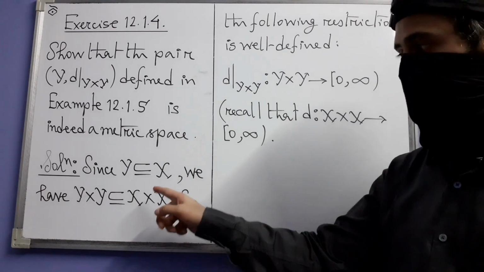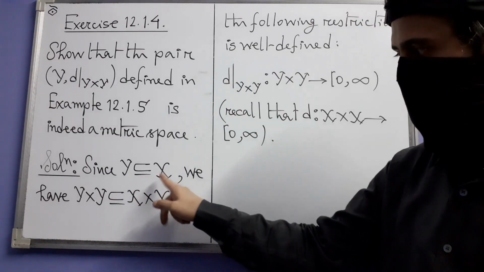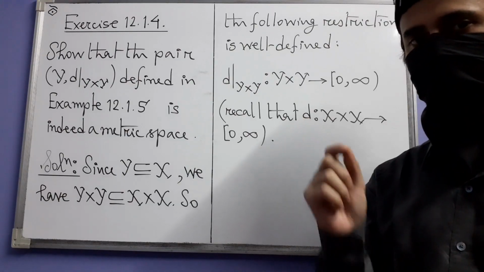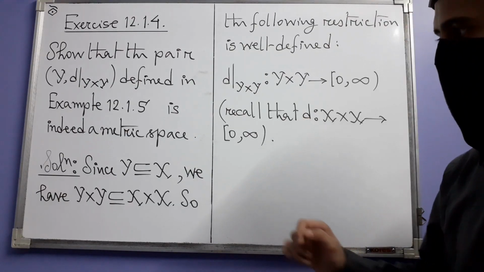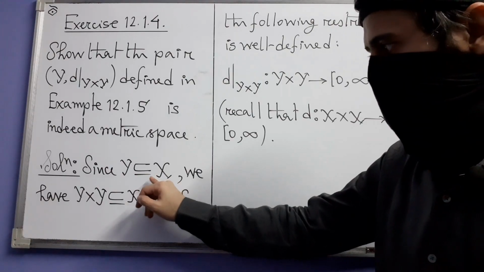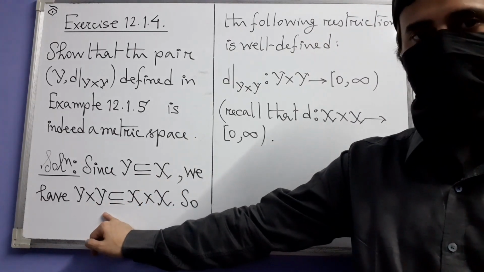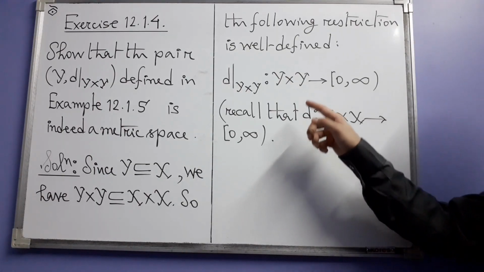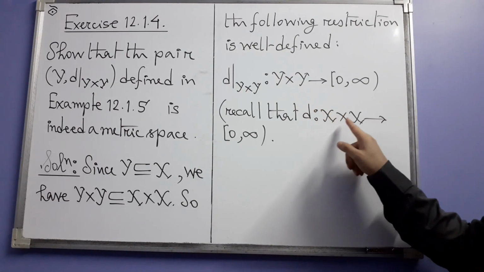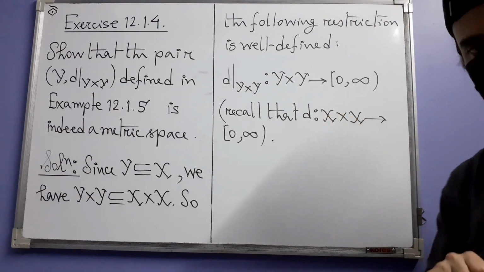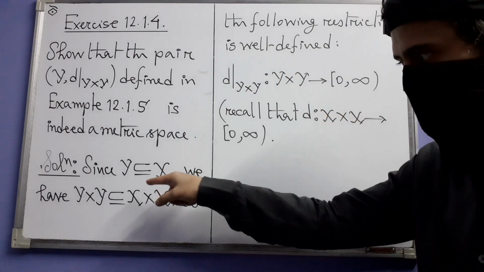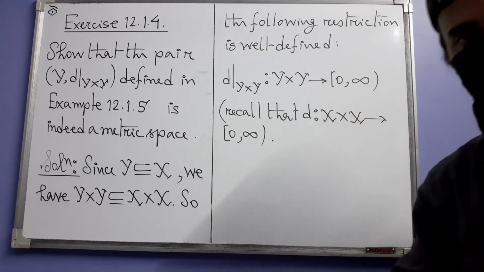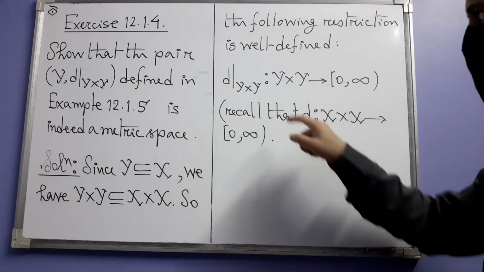The solution starts by considering the fact that Y is a subset of X. Recall that the original metric space was (X, d). Because of this containment, the Cartesian product Y times Y will be a subset of X times X. Now since the original metric d was a function with domain X times X, and Y times Y is a subset of that, we can restrict the original metric to the subset Y times Y, and that way we will get this function.